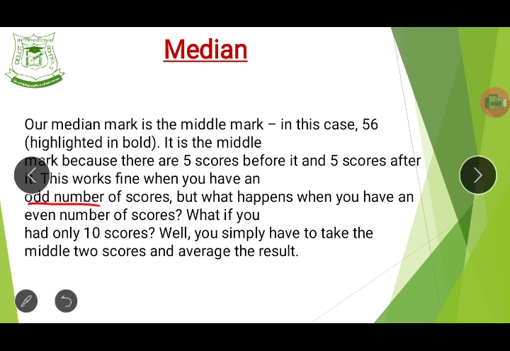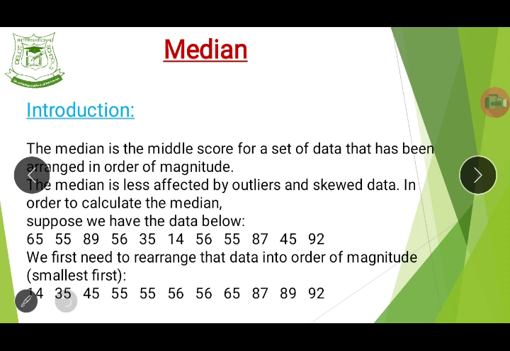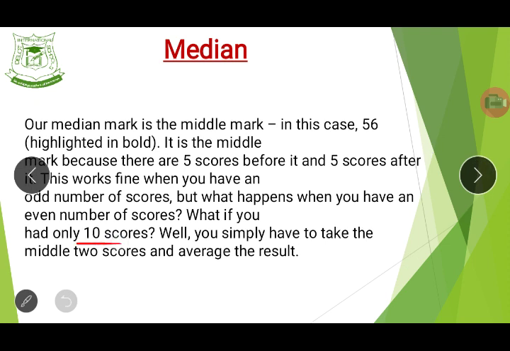But what happens when you are now using even numbers? When you are given a group of numbers and when you count all of them, the total is an even number. The first one, we had 11 numbers when we counted it. But now, what if we have 10 of them? How do we work around it? You cannot actually know the middle point of 10. But how do we do this?